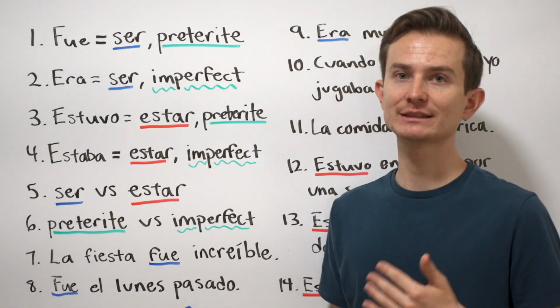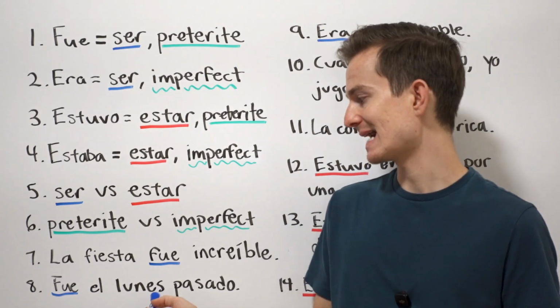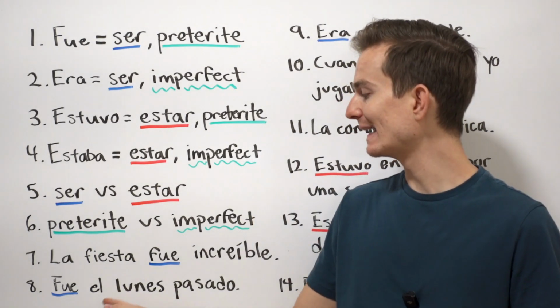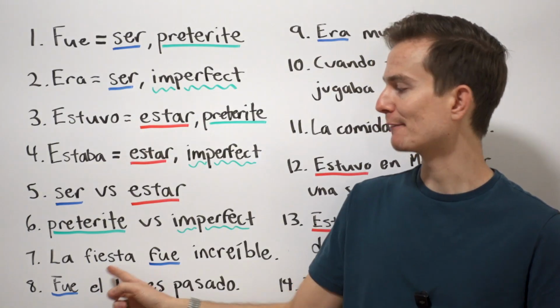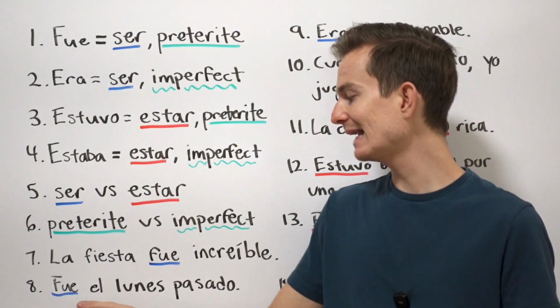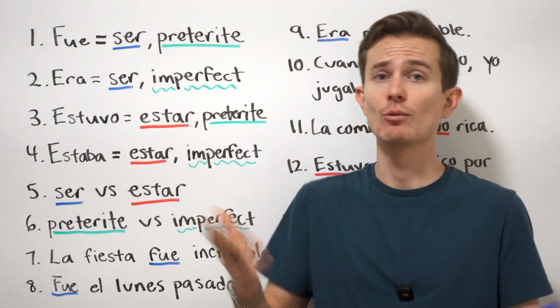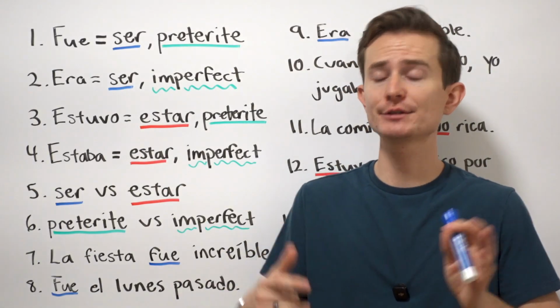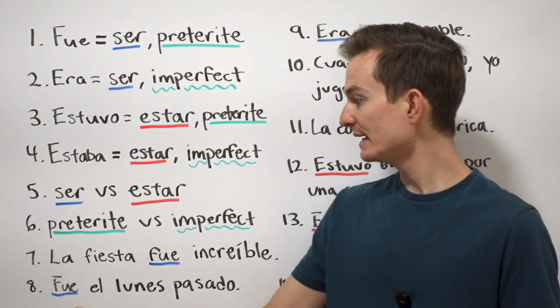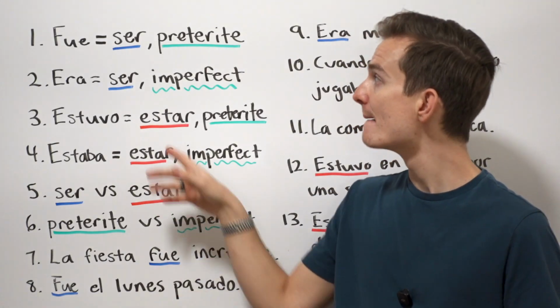Fue el lunes pasado. It was last Monday. Okay, this could be an event, a party, whatever. Fue el lunes pasado. So, la fiesta fue increíble. Fue el lunes pasado. The party was incredible, and it was last Monday. Okay? Why are we having a party on Monday? I don't know, but life is short. Fue. Okay? It was. Okay? It was last Monday. Okay?